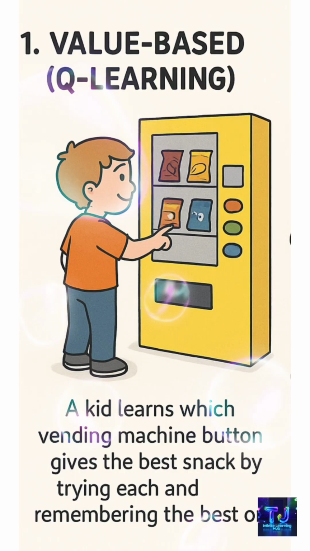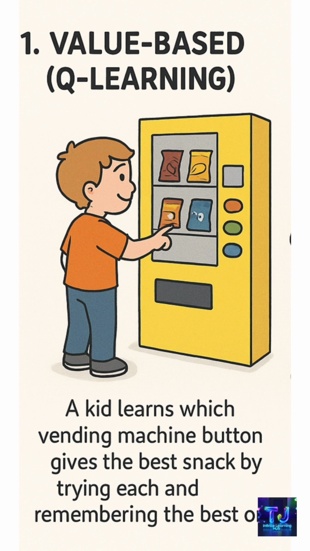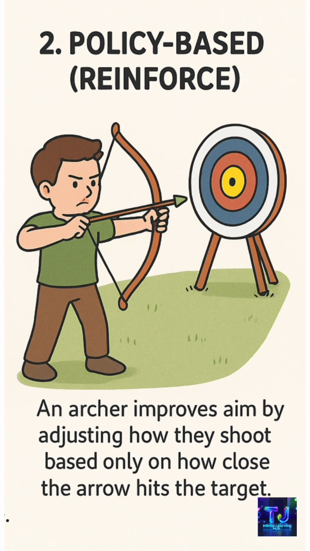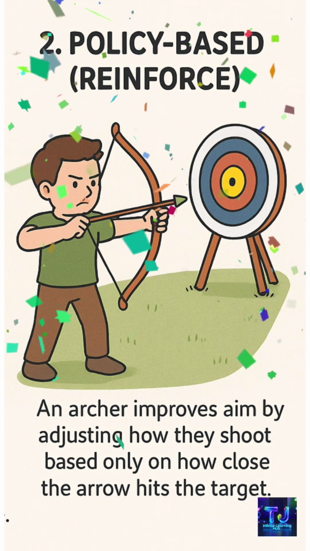In model-free, we have three types. Value-based, for example Q-learning. In this image, a kid learns which vending machine button gives the best snacks by trying each and remembering the best one. In policy-based, for example REINFORCE, an archer improves the aim by adjusting how they shoot based on how close the arrow hits the target.